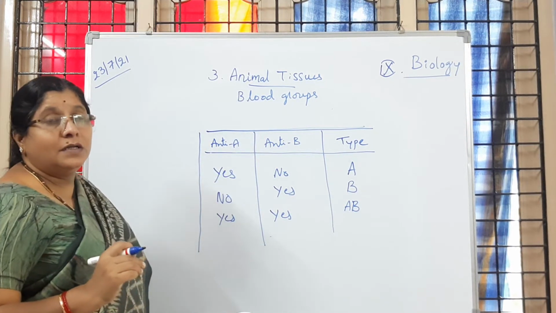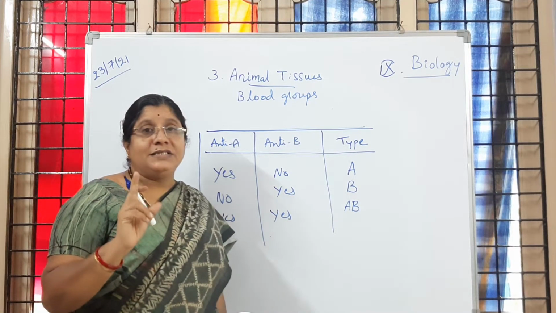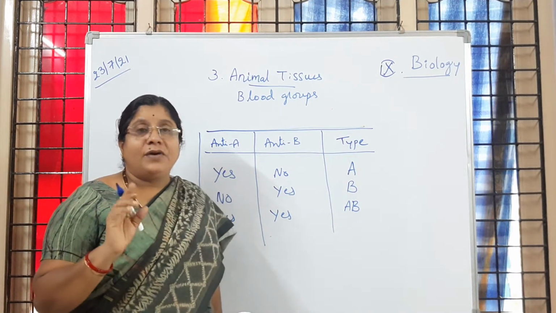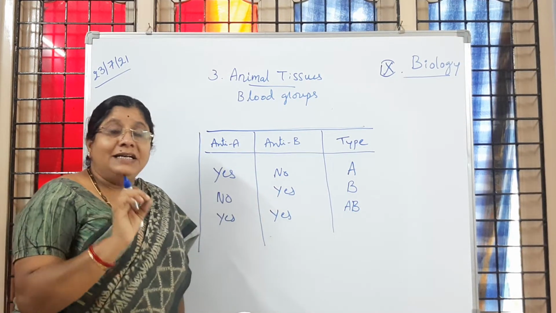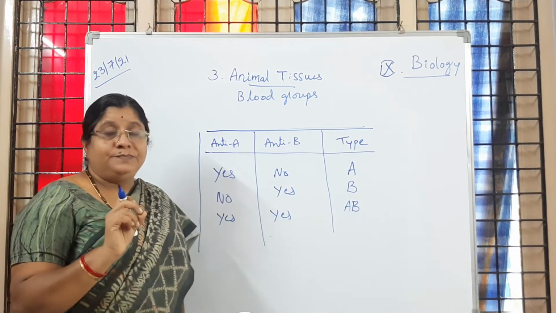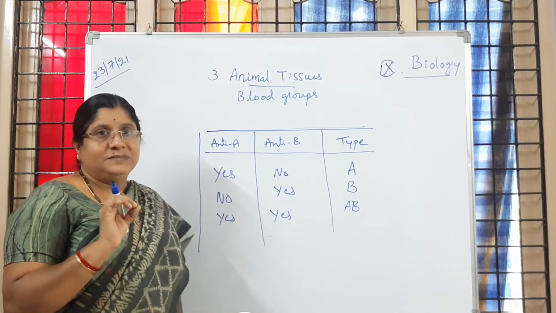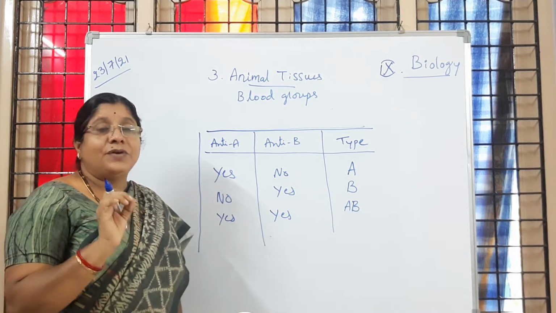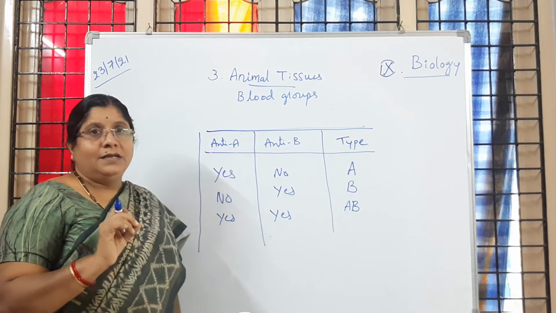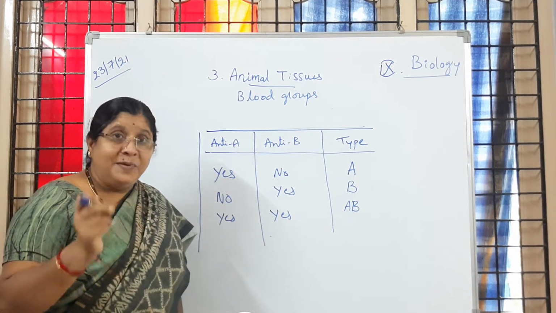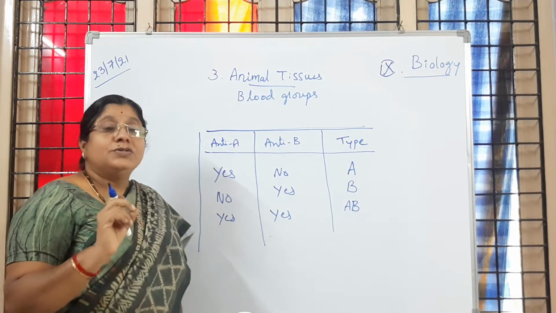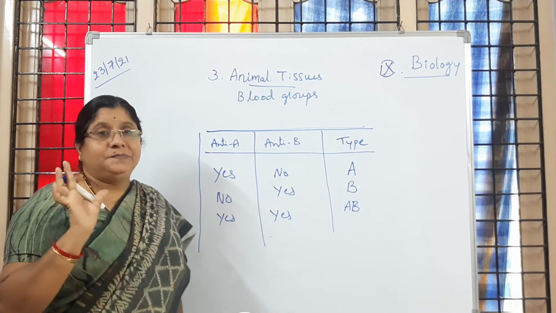Have you followed? Clumping, as I said just now, children, please remember it forever: the reaction is carried out between the antigens and antibodies of RBC. RBC is one type of blood cell. Antigens A and B and antibodies A and B are present in everyone's blood.